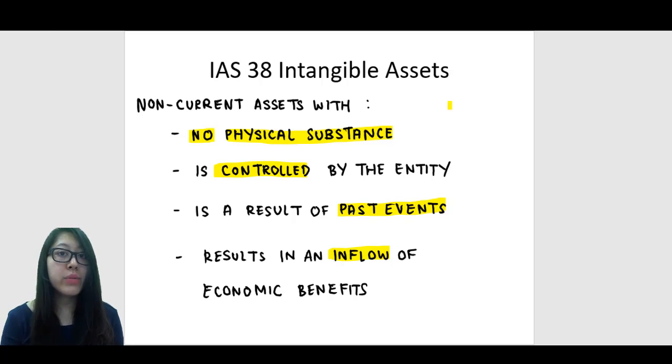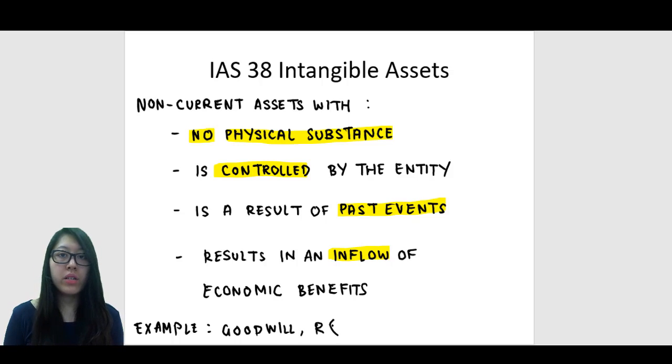So intangible assets, being assets, have to be controlled and have to result in an inflow as well. The only difference is that there is no physical substance. When thinking about examples of intangible assets, don't think about land or buildings or machinery. Instead, think about something the company has control over in the long term, but that cannot be felt. In this case, it would be like goodwill, or the research and development that the company conducts.